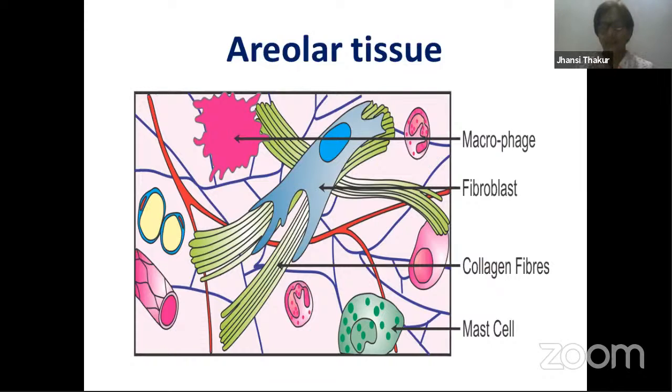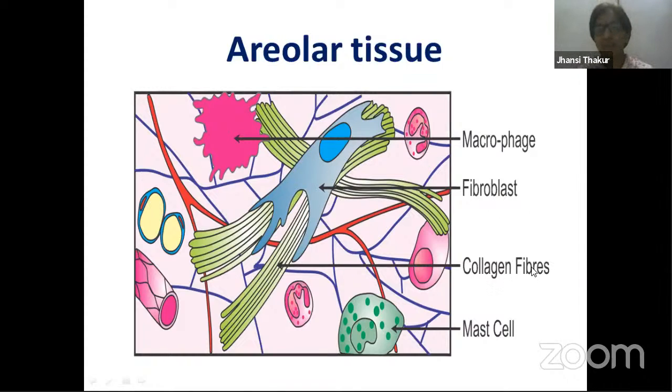Inactive cells, which are simply present and not secreting anything, we call fibrocytes. Towards the end, we have the word cyte. So one of the cells in areolar tissue is the fibrocyte, the inactive cell, and the fibroblast, which becomes active,